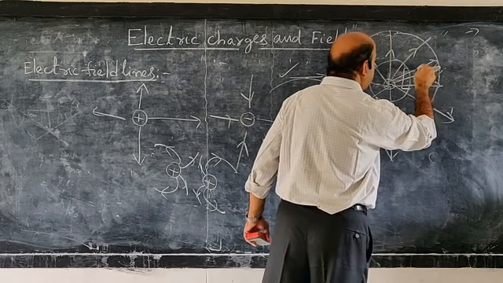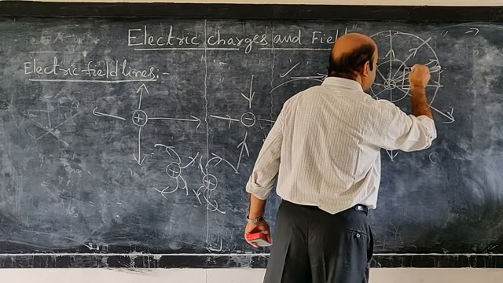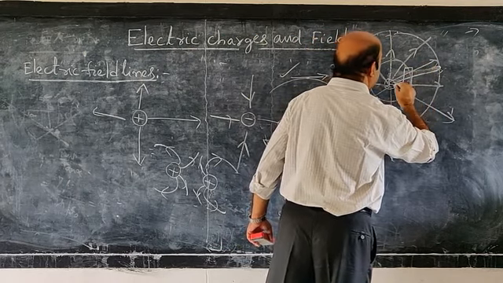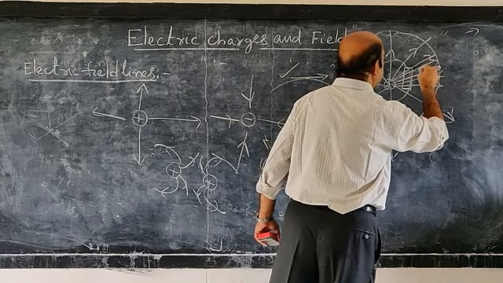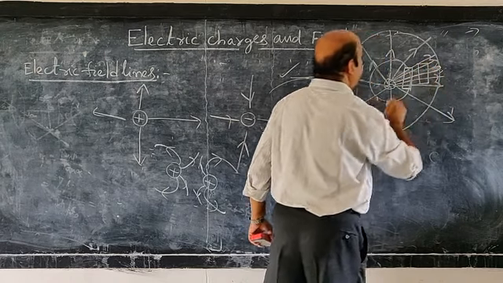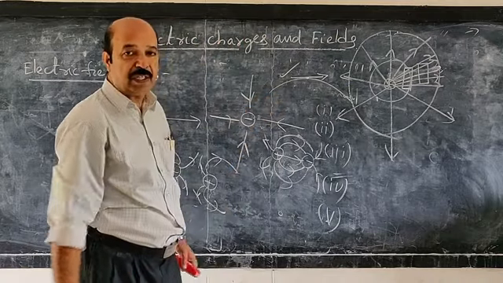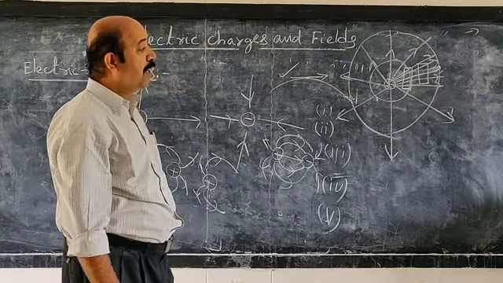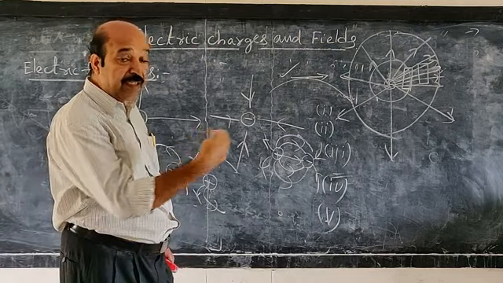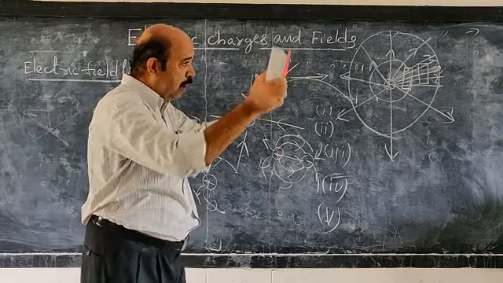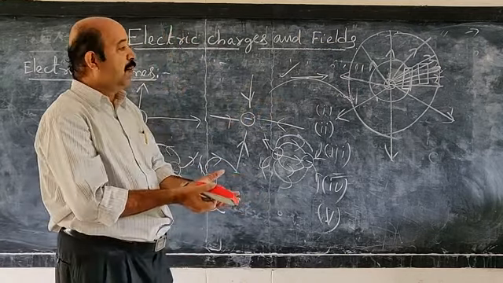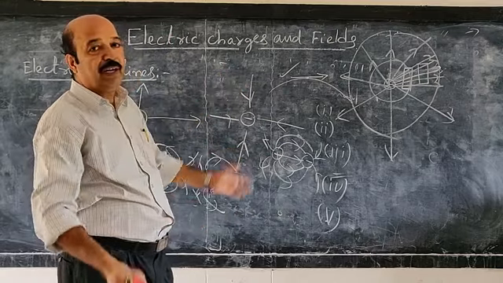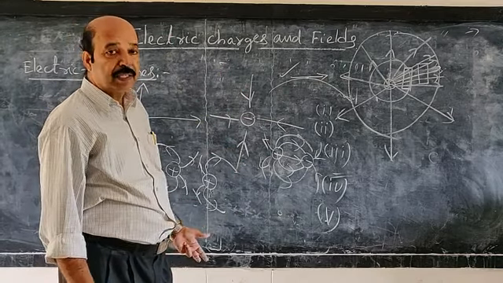Suppose you consider the same area farther away, you may have fewer field lines going through it. So as the distance increases, the field strength decreases. But through the whole enclosed surface, the total number of field lines passing through will be the same.